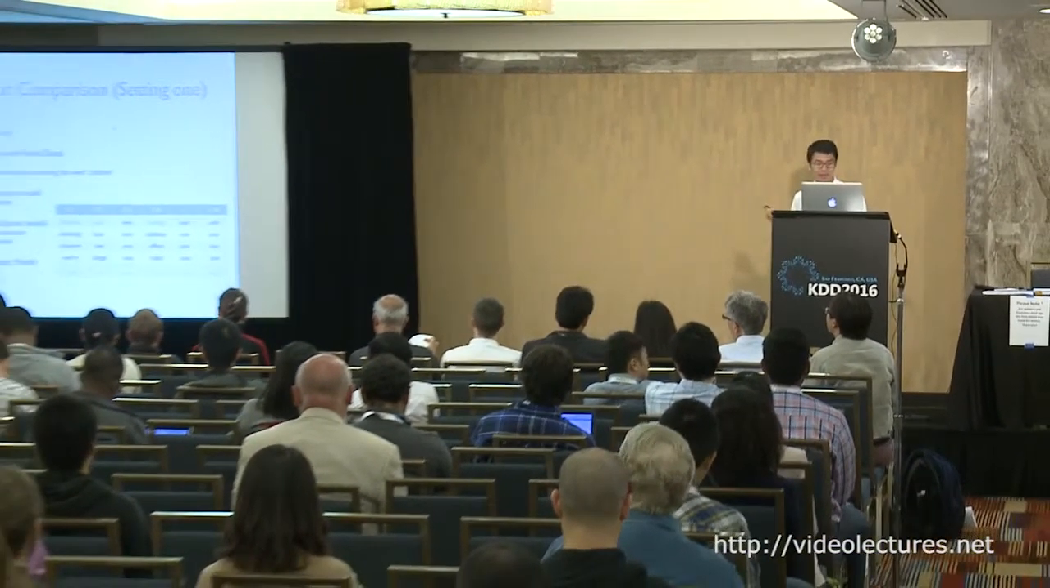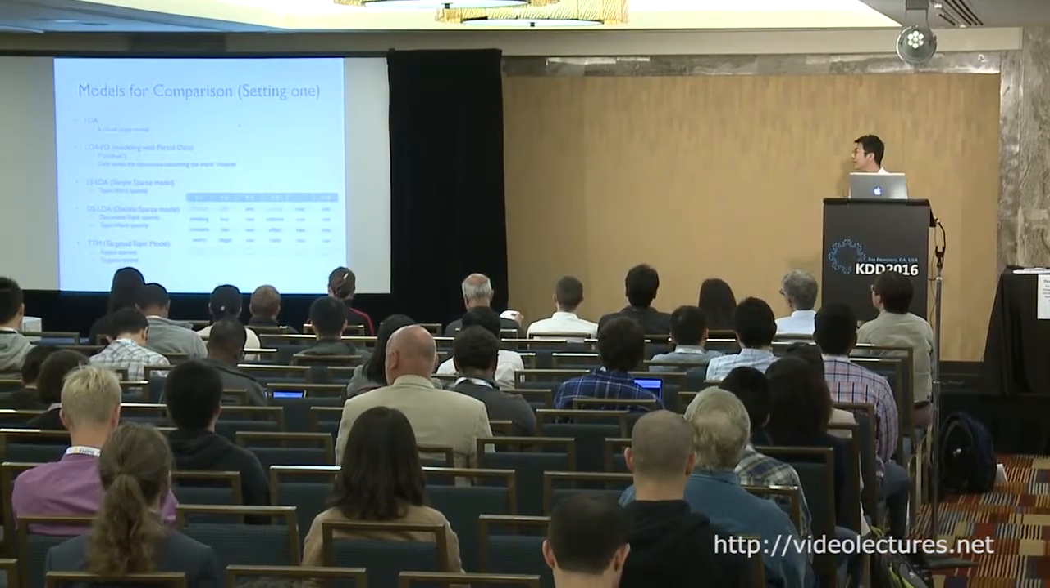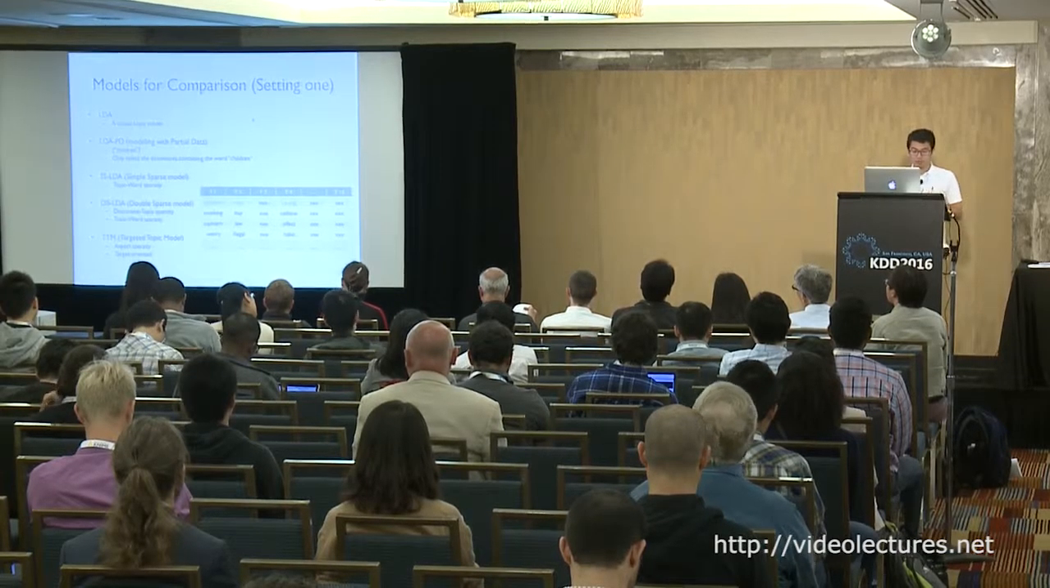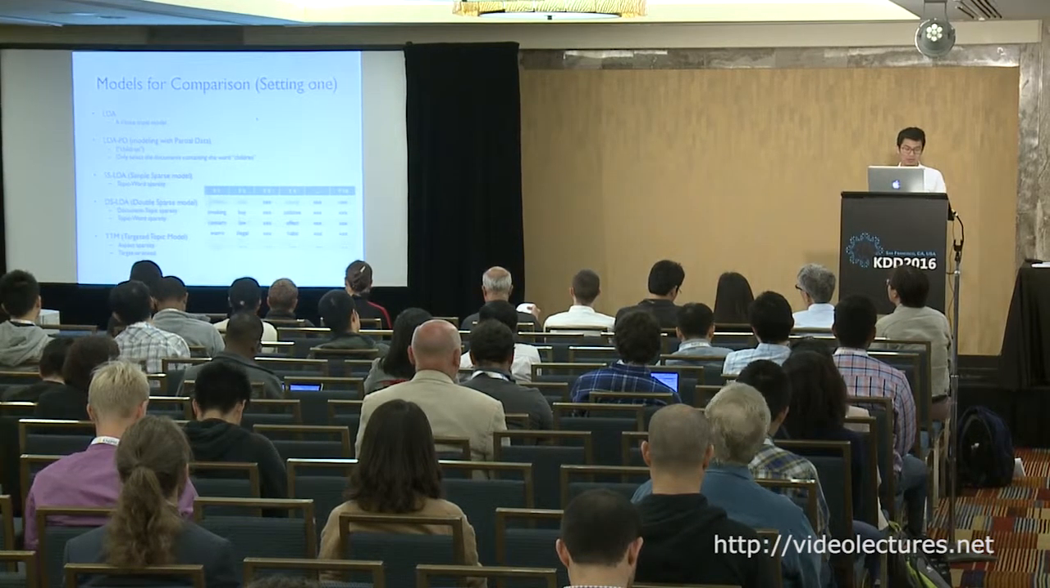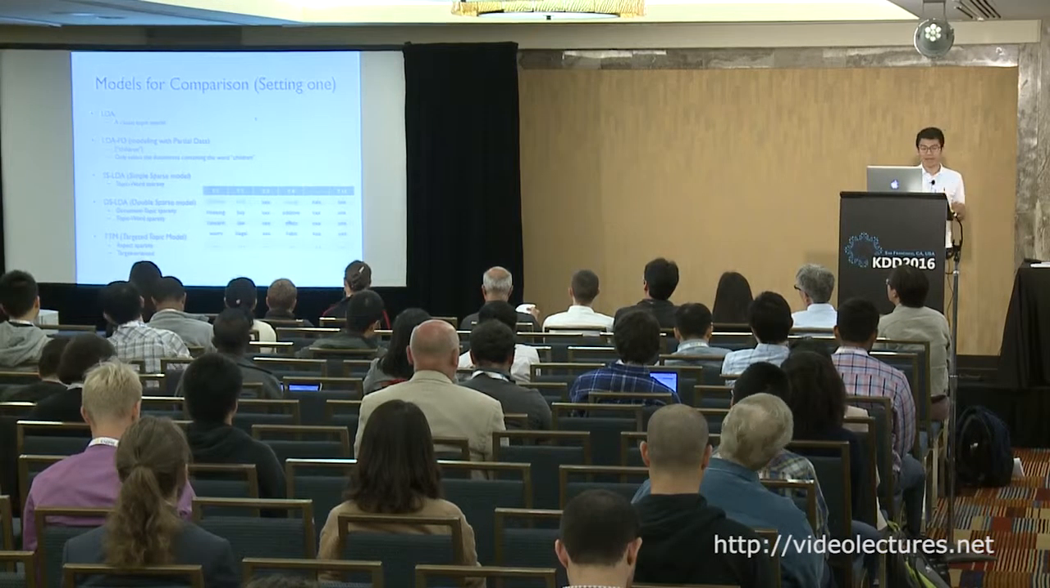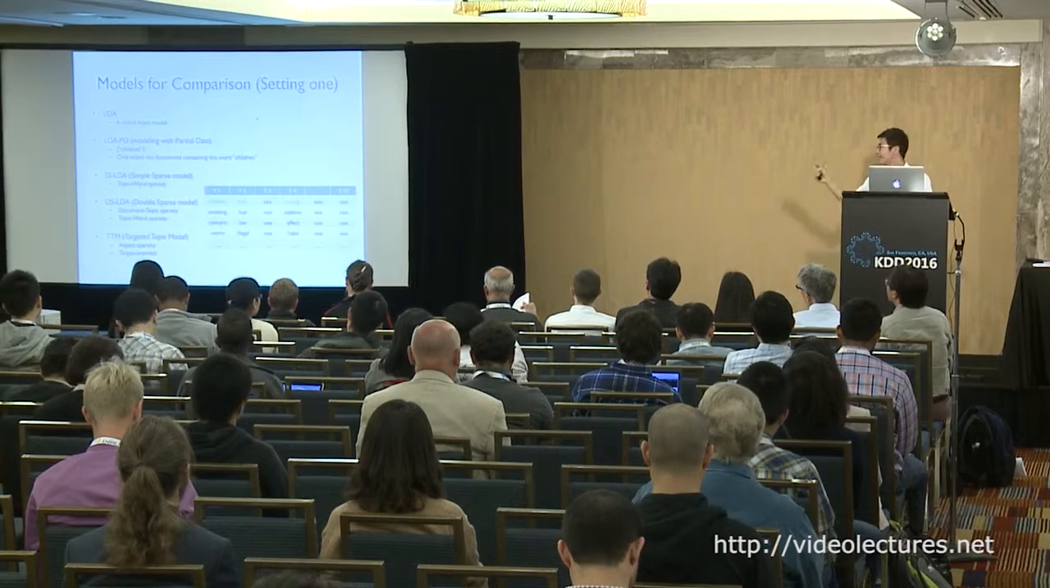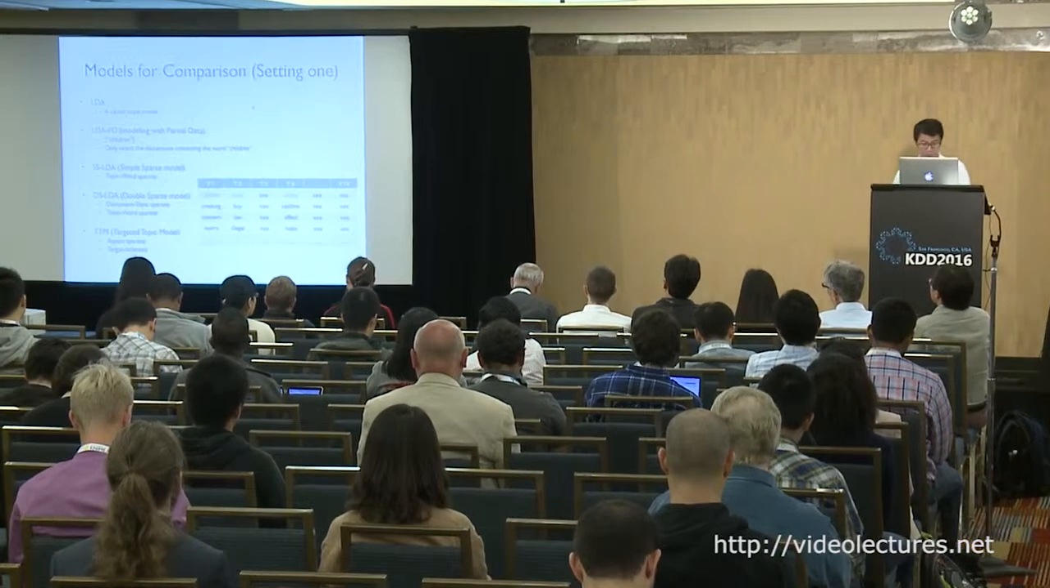And the DS-LDA, the fourth one, is a double sparsity topic model. And we implement the document topic sparsity and topic word sparsity. Notice that both SSLDA and DSLDA do not tackle the issues of aspect sparsity and the target-oriented, like the TTM does.